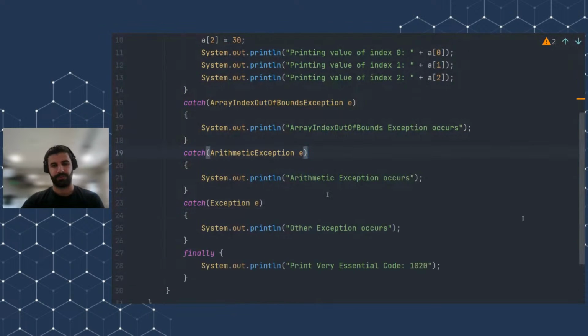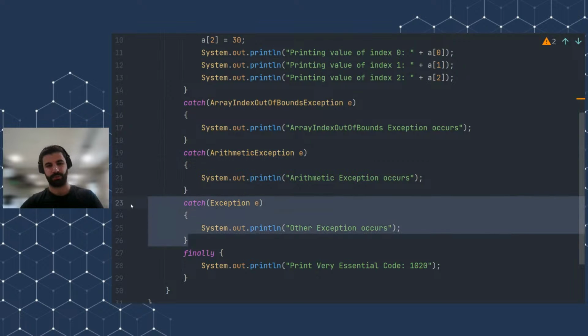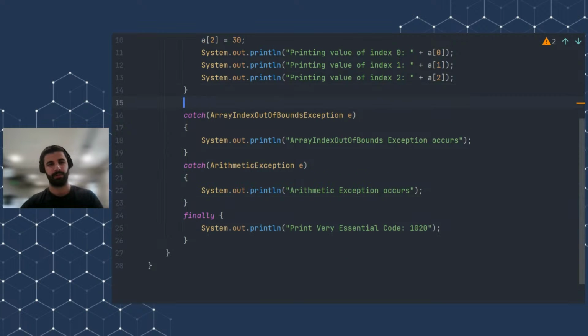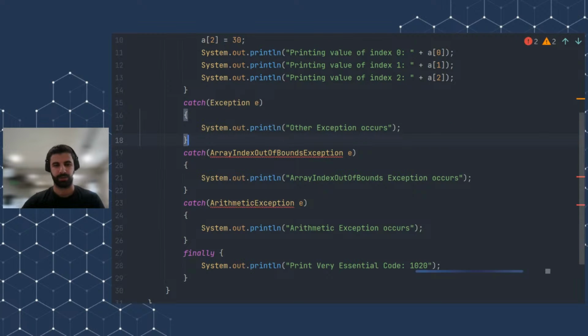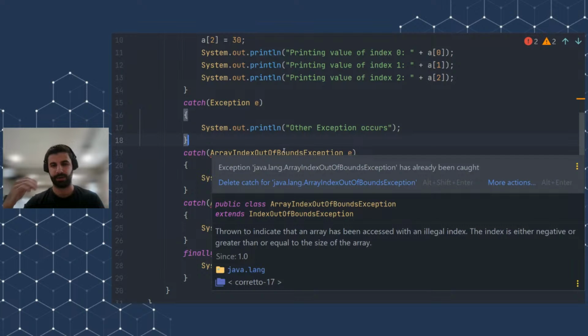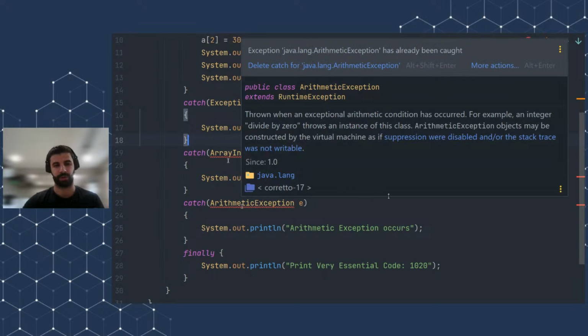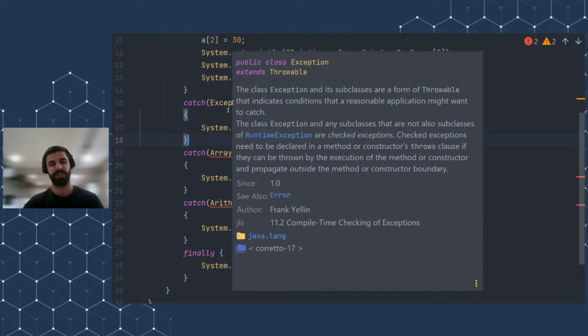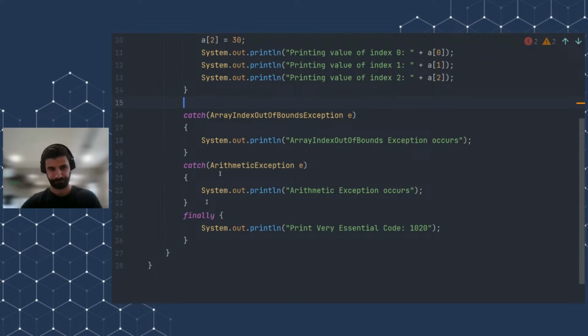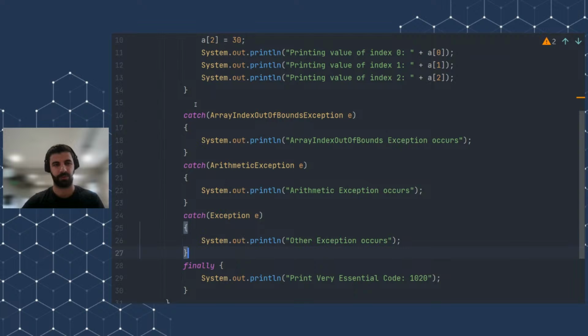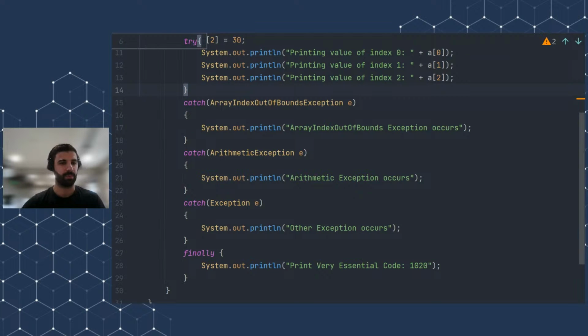For instance, if I copy this code, the exception, and if I write it here, then I will get a compiler error, because the arithmetic and array index out of bounds exceptions were both already caught in the exception. So it's very important to write exceptions from most specific to the most general one.